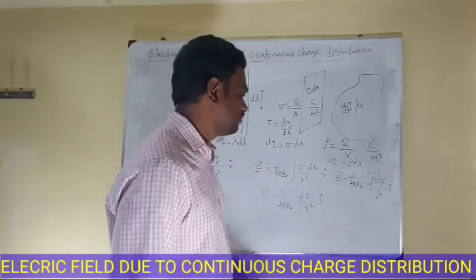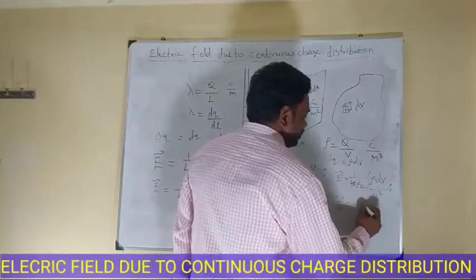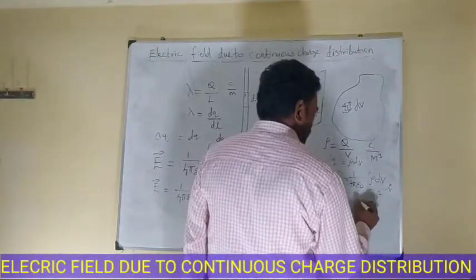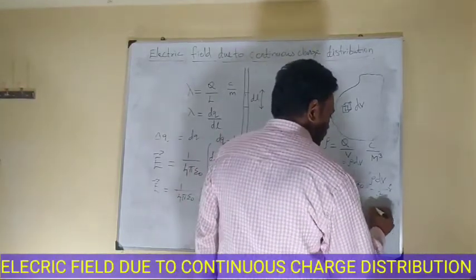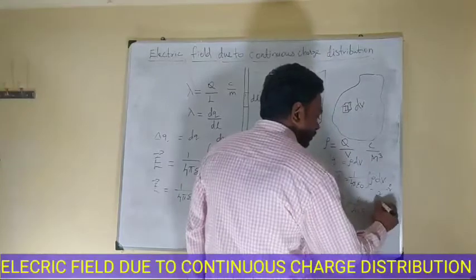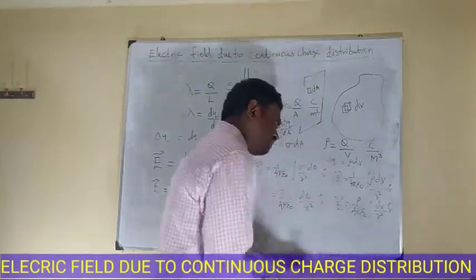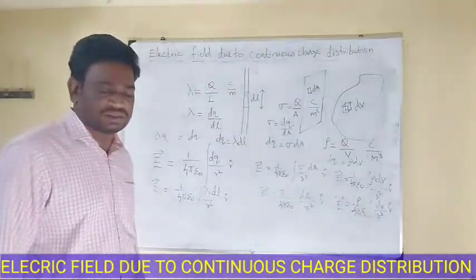Here we can take rho out of the integration because rho is a constant. So E vector is equal to rho by 4 pi epsilon naught, integral of dv by r square into r cap. This expression gives the electric field for volume charge density.